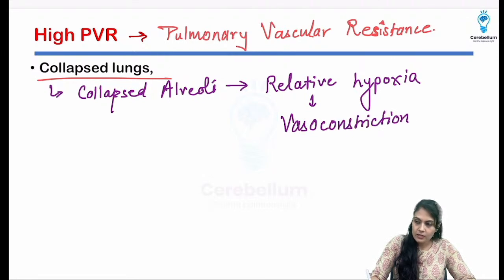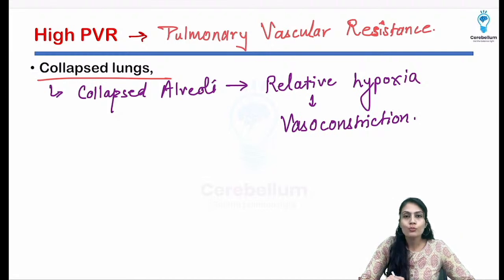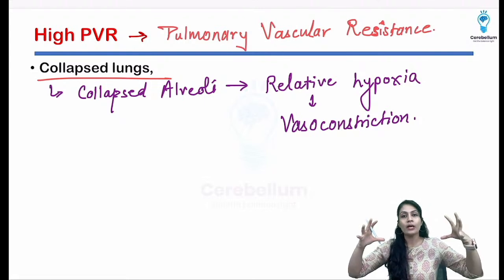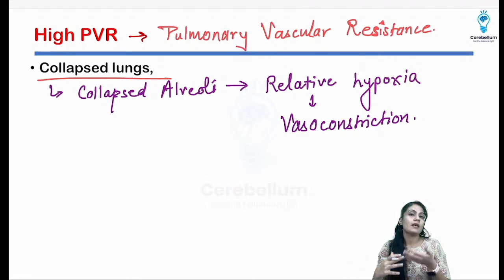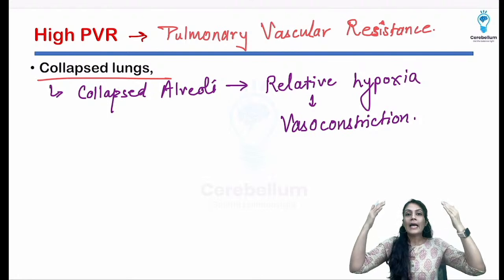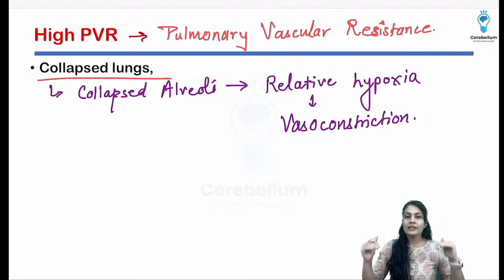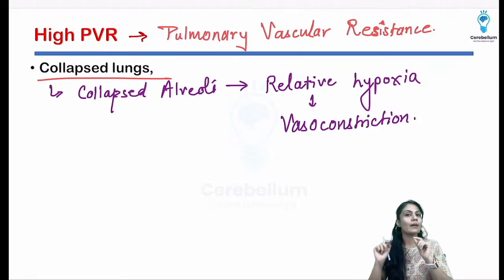Nobody gave me the answer till now, that it was the potassium channel that I asked you. Why? Because there are oxygen sensitive potassium channels present in the pulmonary vessels, which respond with constriction whenever there is hypoxia. Understand? Anywhere else in the body other than the lungs, whenever there is hypoxia, there is going to be vasodilatation and not vasoconstriction.